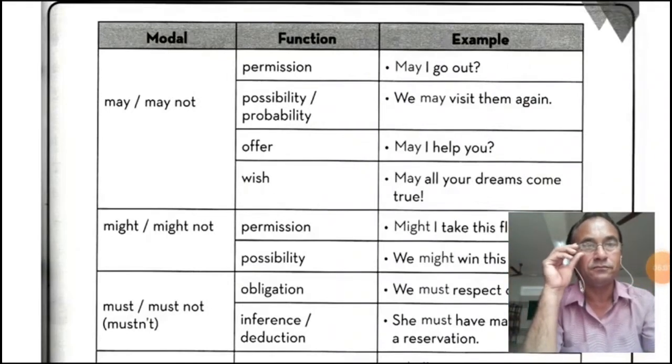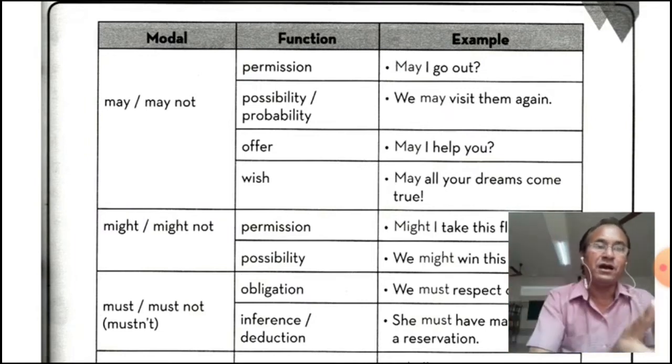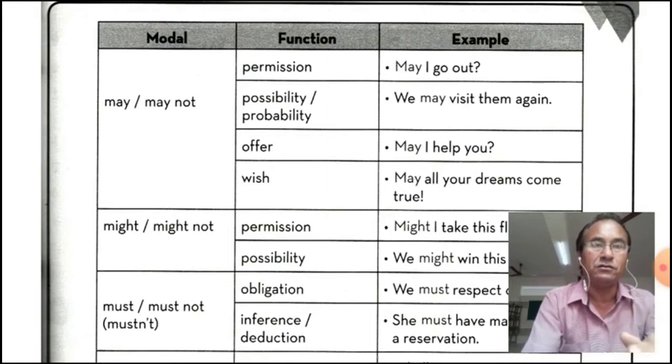Now let's see may, multifunction. We have used may at many places, and we have observed that most of the students use may I come in, sir?